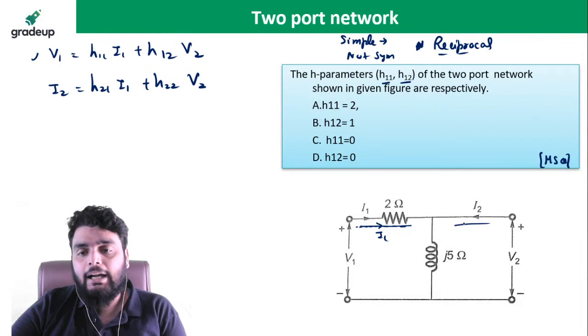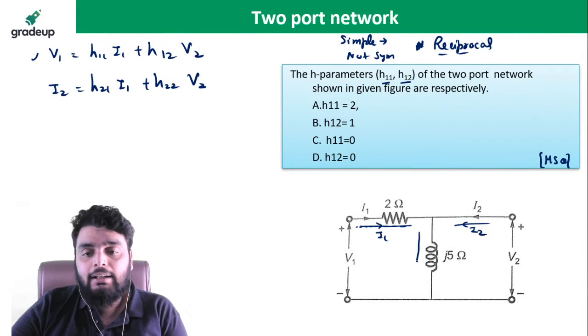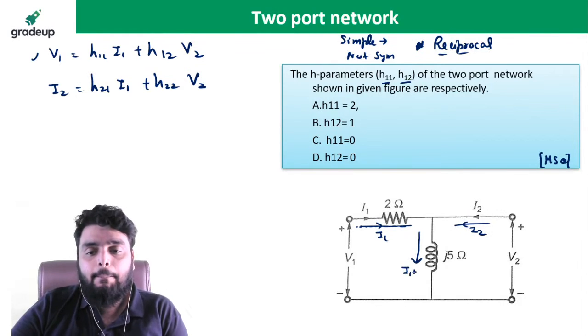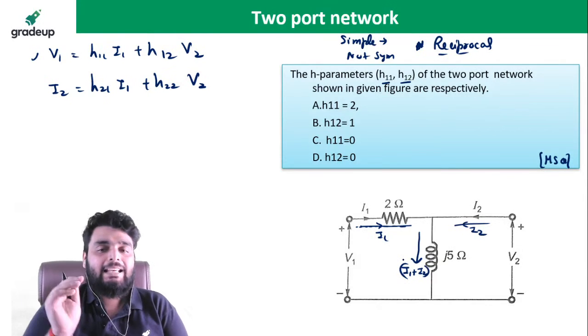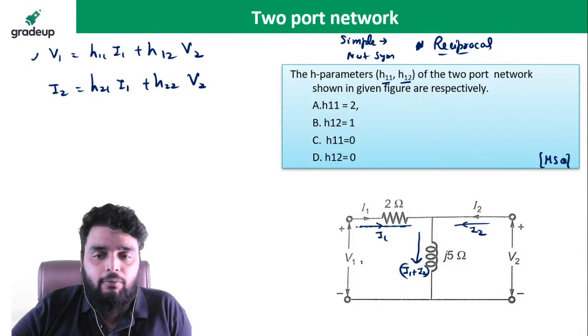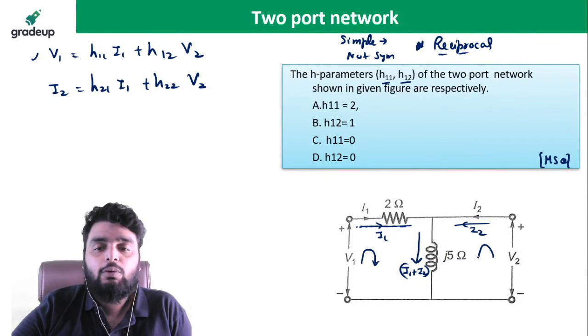Here you can see I2 is flowing. So how much current will flow here? I1 plus I2 will flow here. Then I can find out the equations now. Write one equation here.